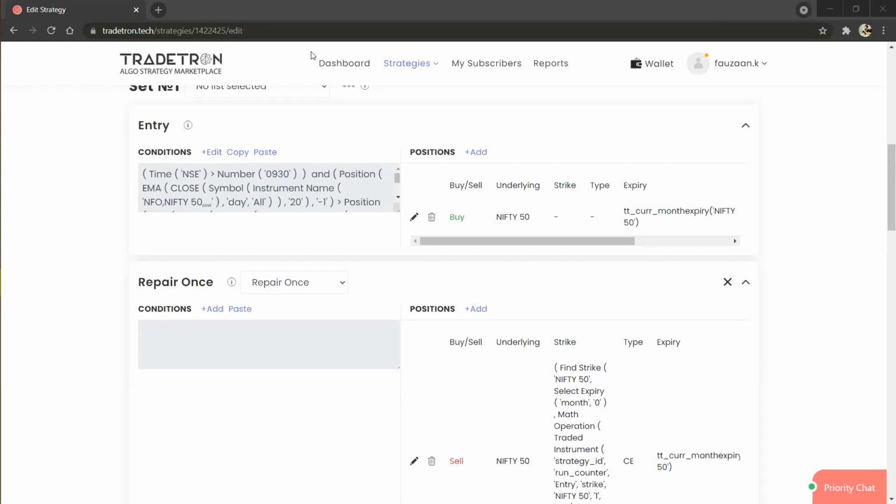So one user is asking how to check in repair two whether repair one's condition is executed or not, when you have two repairs. So Krishna, there is already a separate video on the traded instrument keyword. Basically here you can use the traded instrument keyword to fetch whether the previous repair one is executed or not. There is a detailed video regarding the same on our YouTube channel. You can please visit there and check that. It is explained in a very detailed manner.